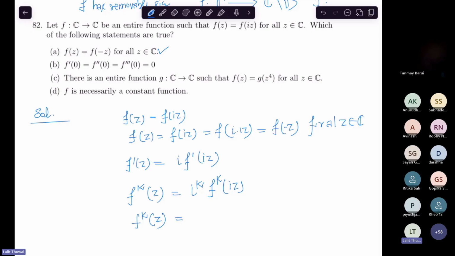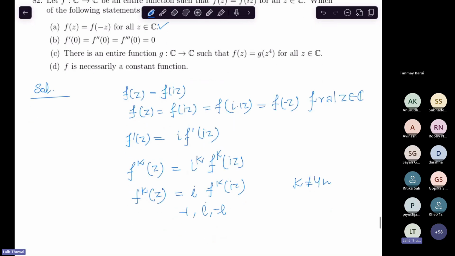See, if k is not a multiple of 4, say k is not equal to 4n, then we get three things here: minus i, or minus 1, or i. Okay? And put 0 on both sides.